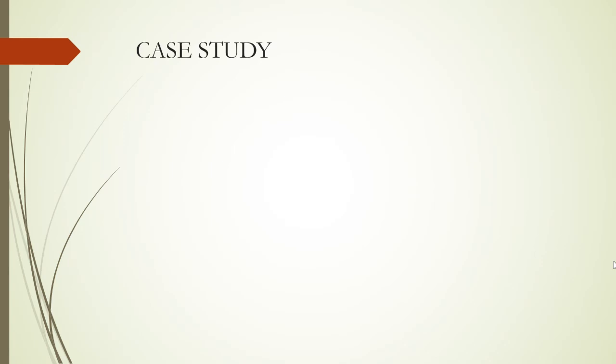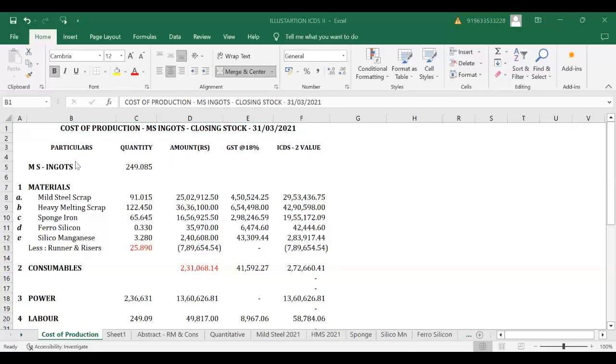So after discussing the ICDS 2 standard and the exclusion parts, now let us move on to a case study: how to value an inventory as per ICDS. Hope the statement is appearing there. Is it visible? Yes, sir, it is visible.